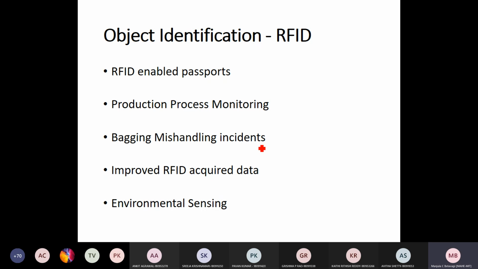So next, based on this object identification, what are the applications of RFID? The first one, you can see, the RFID enabled passports. What do you mean by this? Anybody?